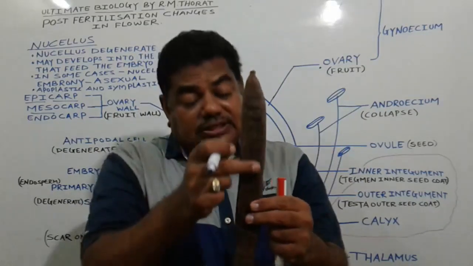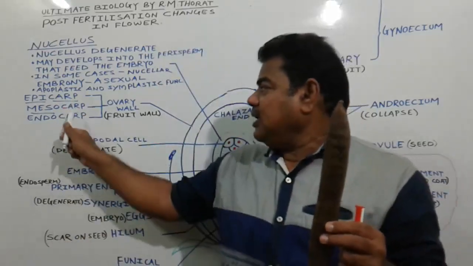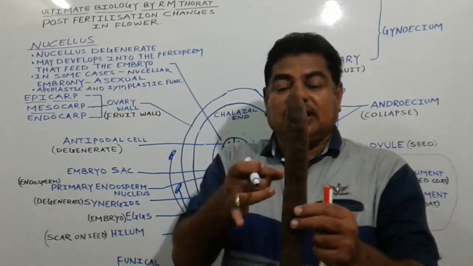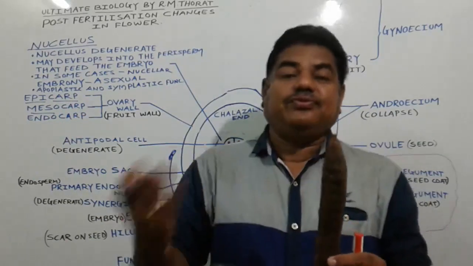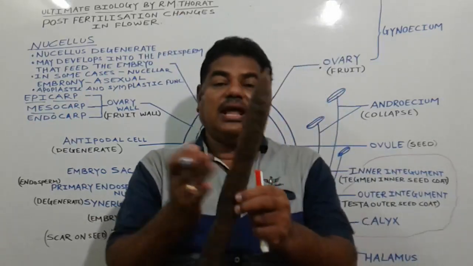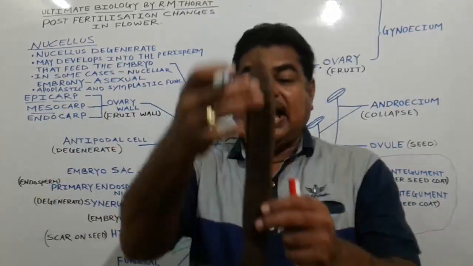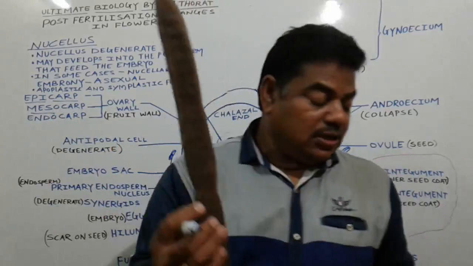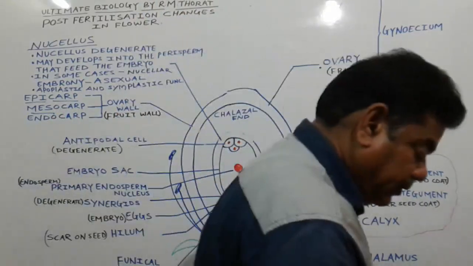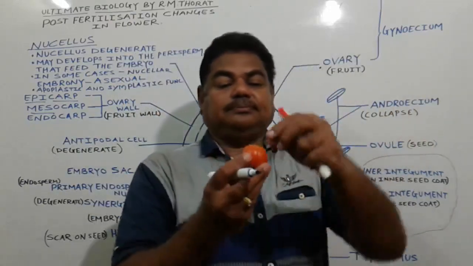Now this fruit wall does not differentiate into epicarp, mesocarp and endocarp, because this fruit, this legume, is not a fleshy fruit. It is a dry fruit. So the epicarp, mesocarp and endocarp get fused and form a legume-like structure. These fruits we call what? Dry fruits.